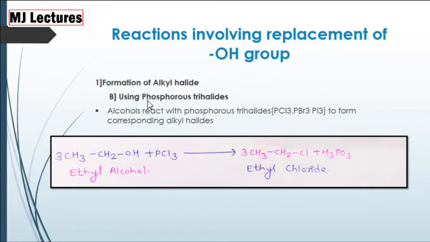Now formation of alkyl halide using phosphorus trihalides. Alcohols react with phosphorus trihalides like PCl3, PBr3 and PI3 to form corresponding alkyl halides. Now when ethyl alcohol is treated with PCl3, that is phosphorus trichloride, we get ethyl chloride as a product. In this reaction, the OH group of alcohol is replaced by the chlorine group of phosphorus trihalide and we get ethyl chloride, that is alkyl halide, as a product.